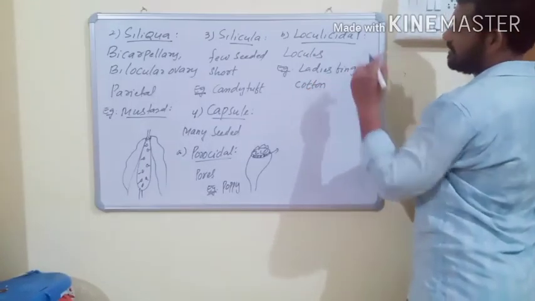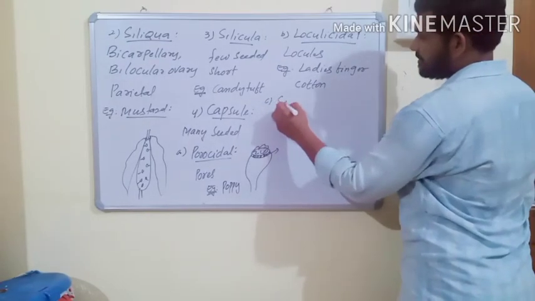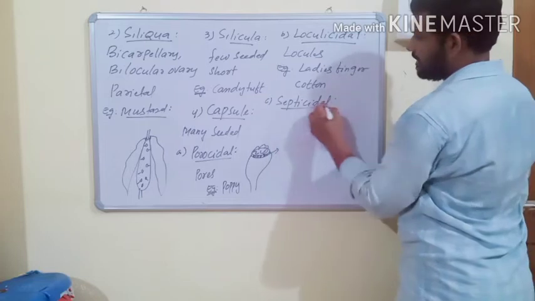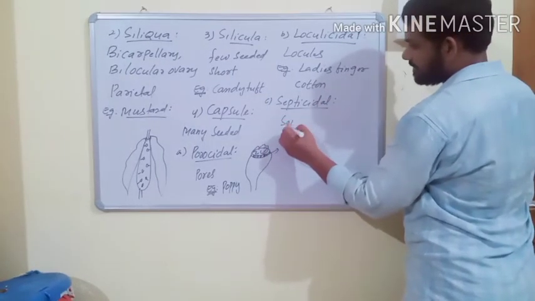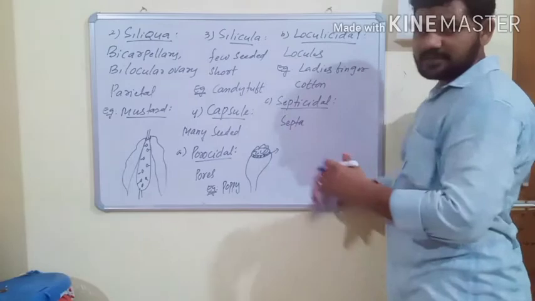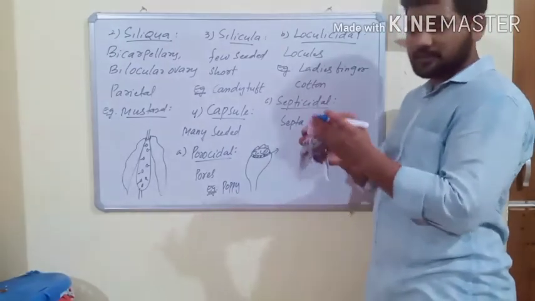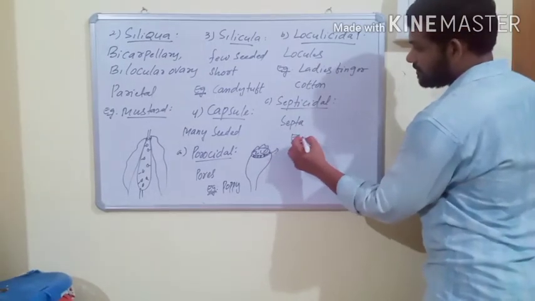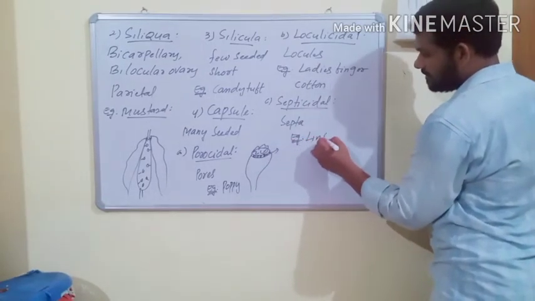It dehisces by locules. And the next one is septicidal type of capsule, and this fruit dehisces by septa. Septa means separation. At the place of separation, it will get dehisced at the time of maturity. And septicidal fruit is present in linseed.